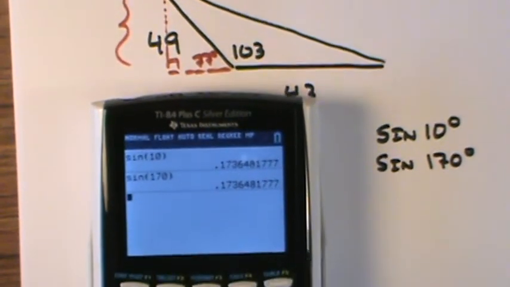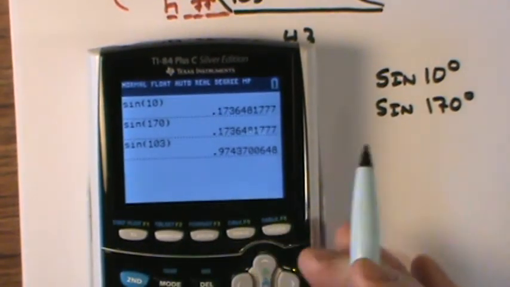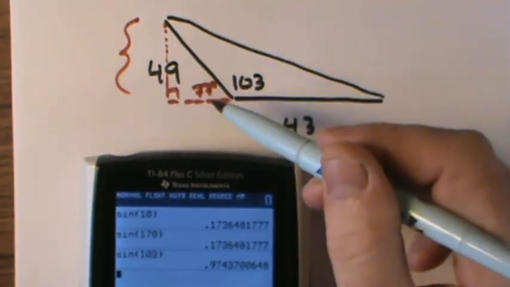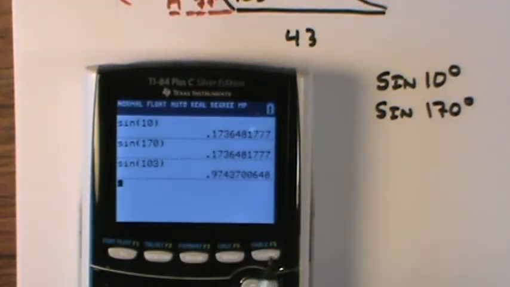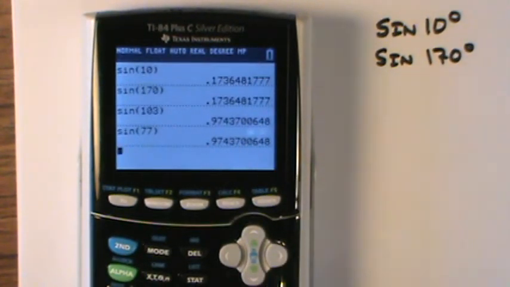In the scenario that I just plotted out, if I take sine of 103, I get 0.9743. Or if I take that supplemental angle, that 77, and I go sine of 77, I get the same value, 0.9743. You'll learn more about this when we get into the unit circle later in the year. You'll see why this is true. But for now, what you need to know is that if you take the sine of an angle and the sine of the supplement to that angle, you will get the same result.